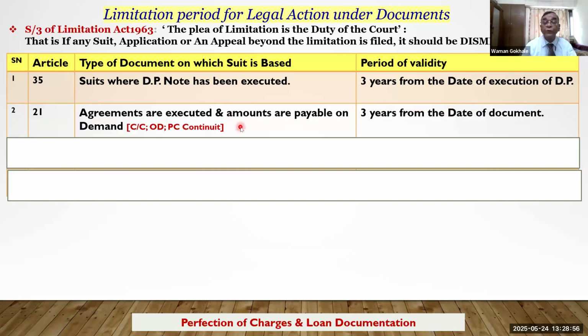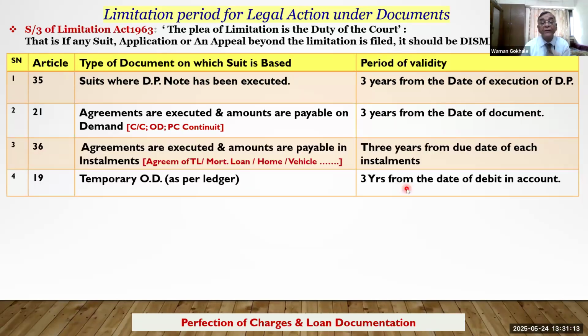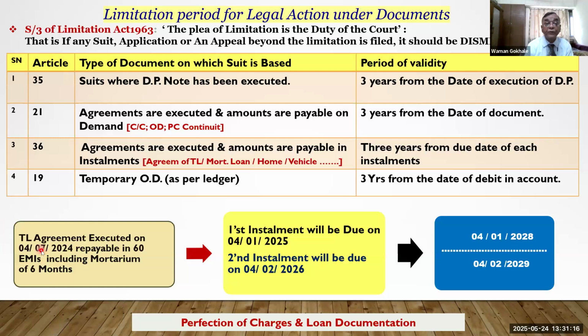Then agreements are executed. Now different agreements are there. If the agreement is of the demand type, the limitation period again is 3 years from the date of documentation. So from the date of execution or date of documentation, from that date. If it is a running account, 3 years from the date of debit balance. Now in respect of a term loan agreement, here I have given an example. Please concentrate here. Suppose a term loan agreement is executed on 4/7/24, and repayment is in 60 EMIs including a moratorium of 6 months. Suppose the first installment is due on 4/1/25, the second will be due on 4/2/26. Like that, different due dates are there.